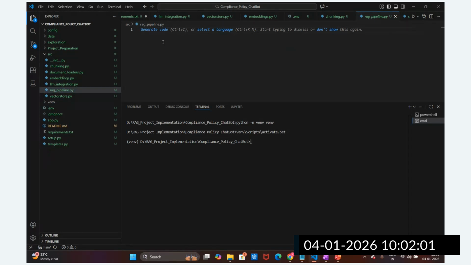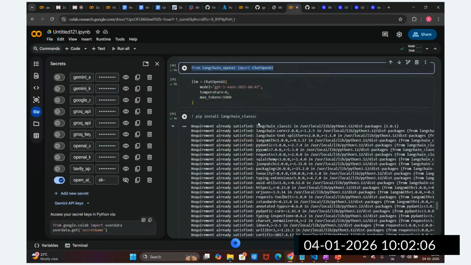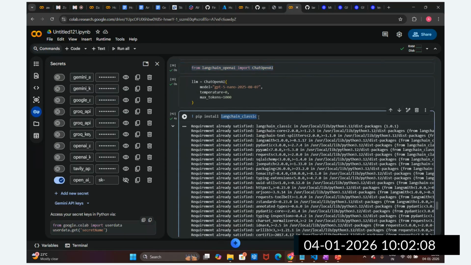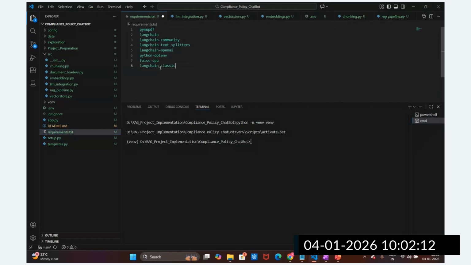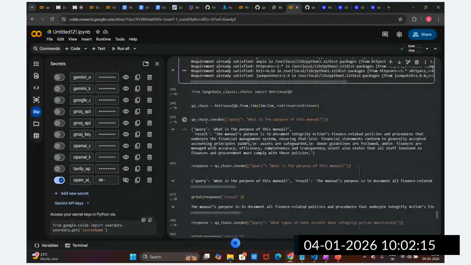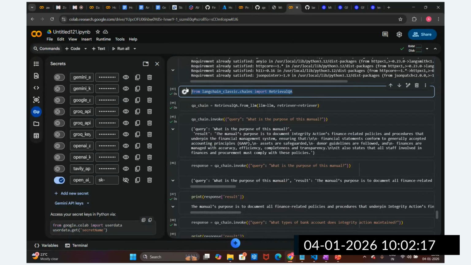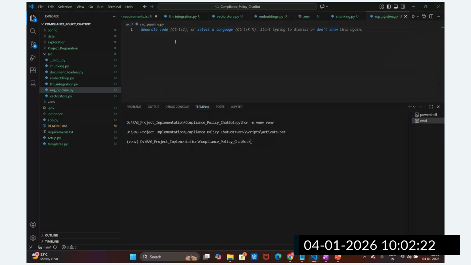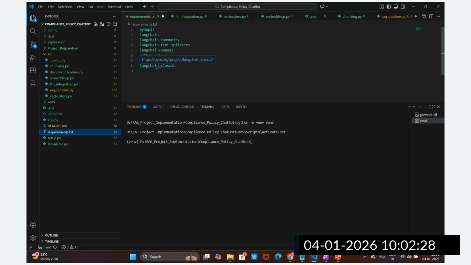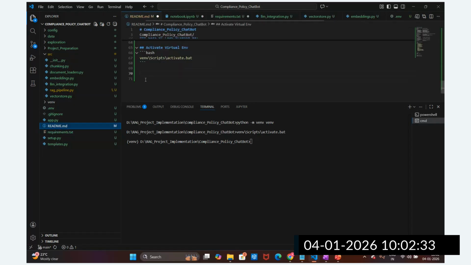So in the RAG pipeline, what are the functions we require, guys? If you go to the RAG pipeline, LangChain Classic is required. So I'm going to paste LangChain Classic in the requirements.txt. Then we are going to use the question answer retrieval chain. We have mentioned this LangChain Classic, but it is not installed, guys. First of all, we need to install this package. How to install? I am going to write it in the README file: install the package.